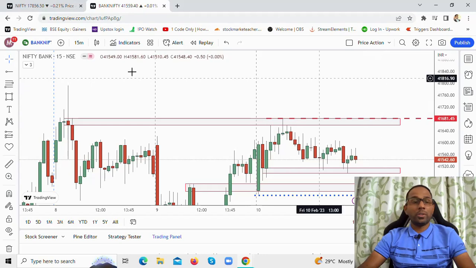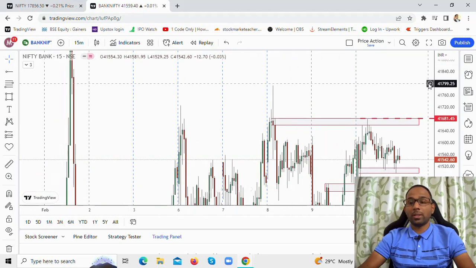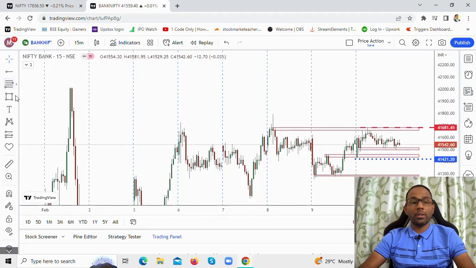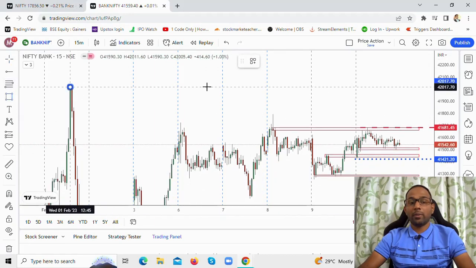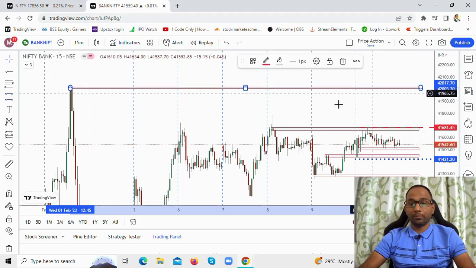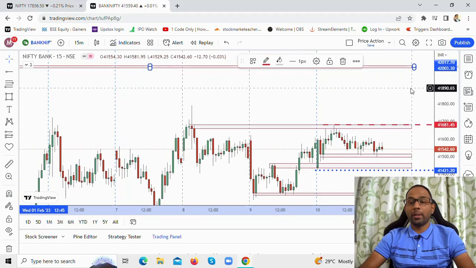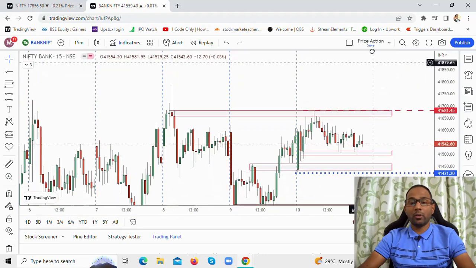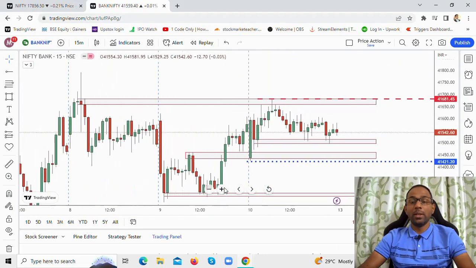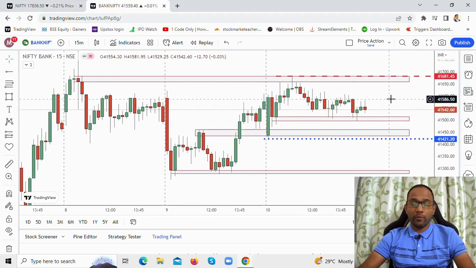The major hurdle which we had already marked in previous sessions, that is for the 1st February, the budget day, is still intact. We don't know whether this will be taken out in the coming days. That is still going to be a major hurdle for Bank Nifty, around 42,000 levels. When I say 42,000, I don't mean exactly 42,000 where the supply could come in. It is around that particular zone. So these are the levels that we will be watching out for in Monday's session.